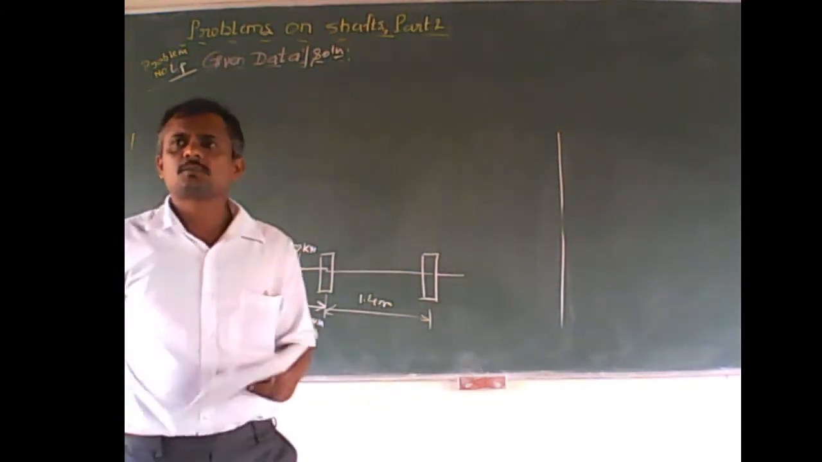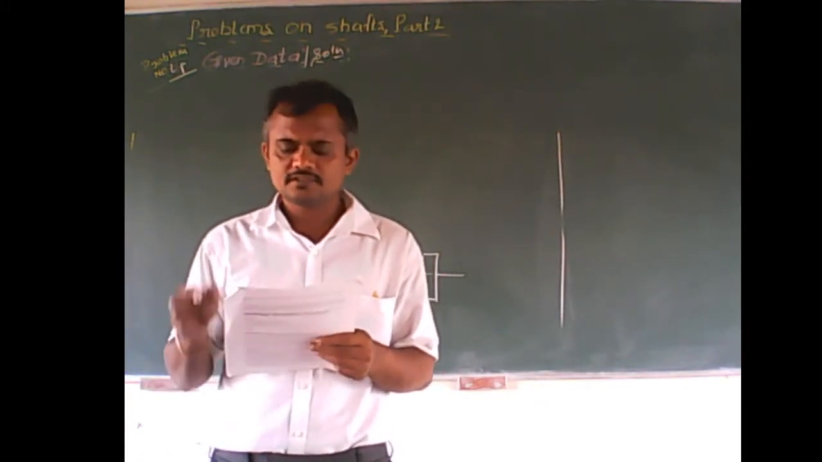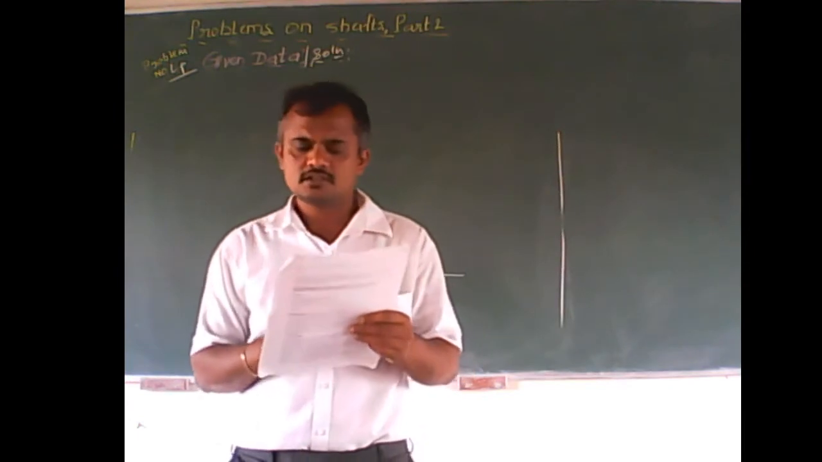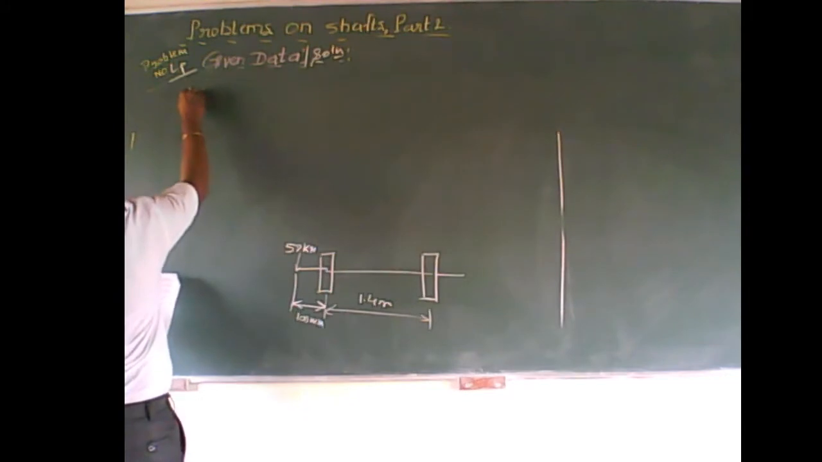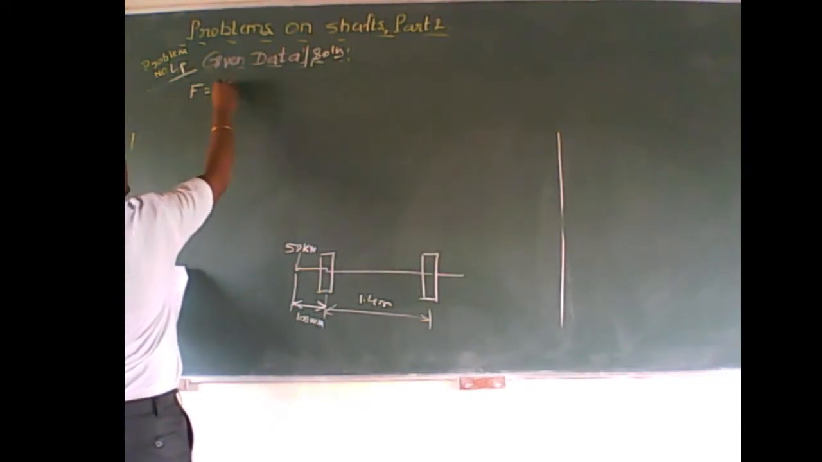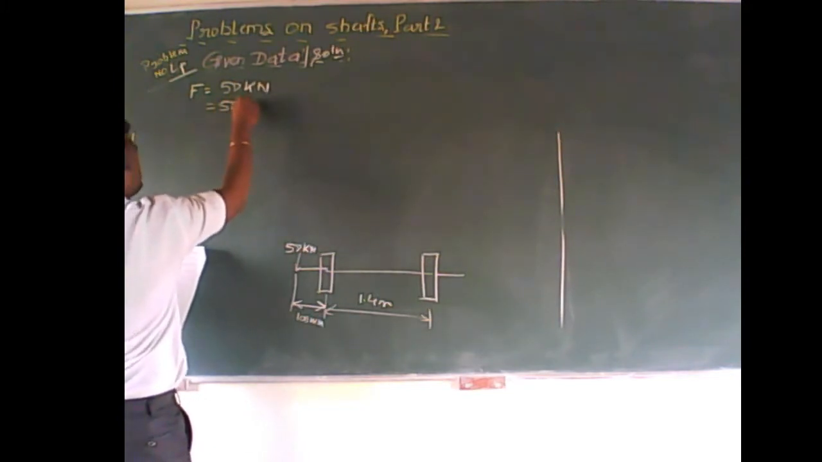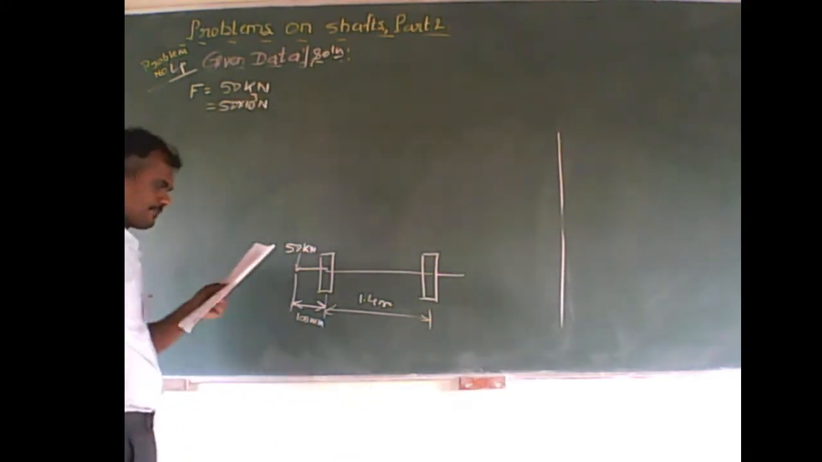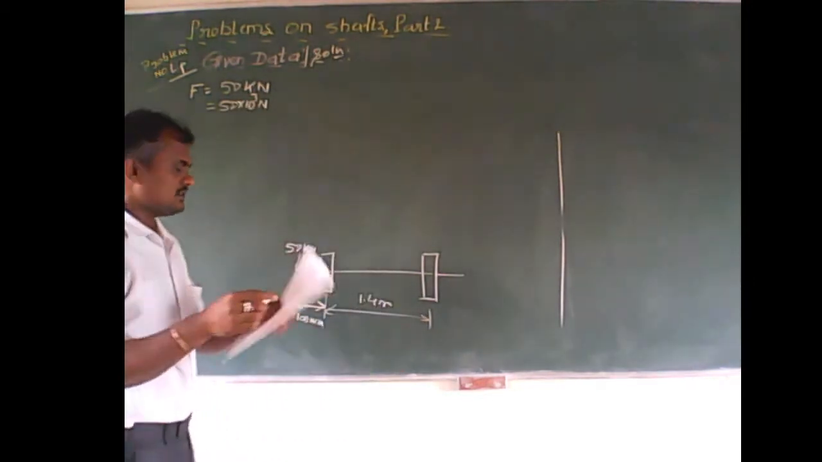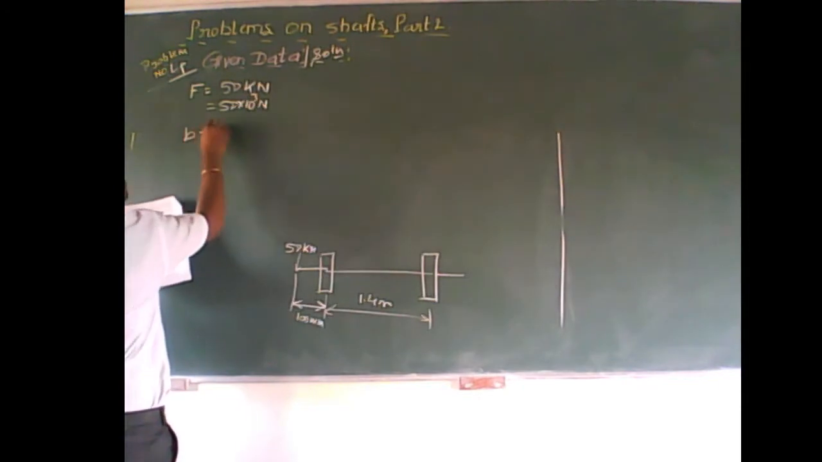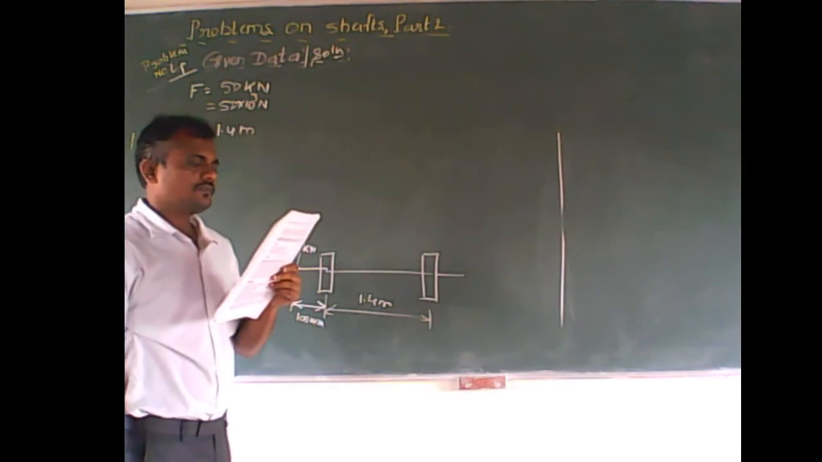Okay, this is a problem related to railway wagon wheels. First we will write the given data. Load of 50 kilonewtons is given. So let me take the load or force as 50 kilonewtons, which is equal to 50 into 10 raised to 3 newtons. And the gauge of the rail base is 1.4 meters. Find the diameter of the axle.